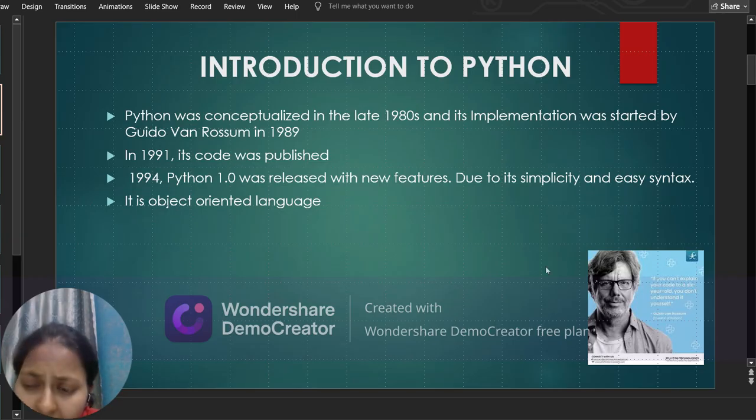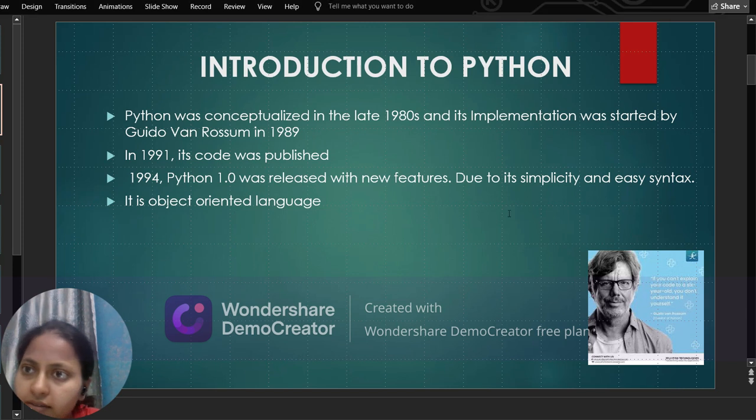I think you won't know what syntax means. Syntax is basically the rules through which we can write the Python code. Let me show you with the pencil.